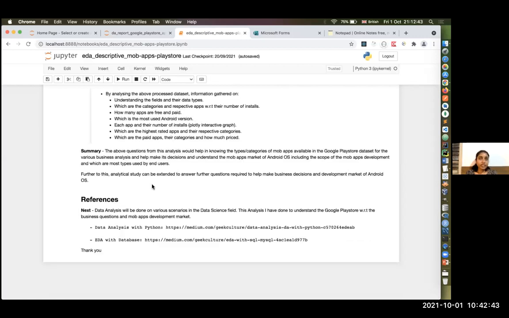And this is the summary. This is how you would present it to the team. Once you have done the analysis, you have to present it to the team: this is the analysis I have done, these are the insights, and that would help us for the next step.